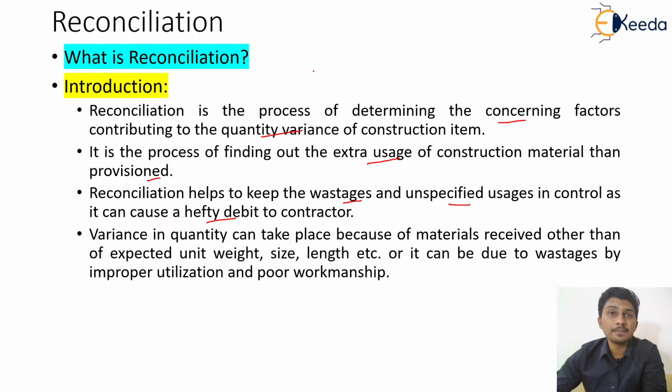Now it is totally different steel that we are using. Obviously the weight as per the 10 dia steel and the 12 dia steel will be different, so that is going to cause trouble to me. That is unspecified usage and vestiges that we need to keep in control, and for that reconciliation is done. Reconciliation is not only done at the end of the project; it is done at every running account bill, so as to keep track of the total amount of vestiges per month or per running bill, and have control over it.